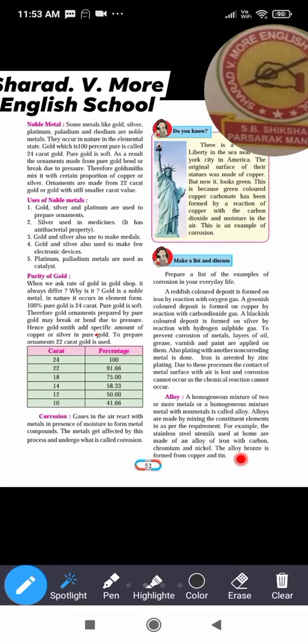So this bronze is not a pure metal, this is an alloy, and this bronze is made up of copper and tin. Okay, and what is the brass? Brass is nothing but the alloy of the copper and zinc.